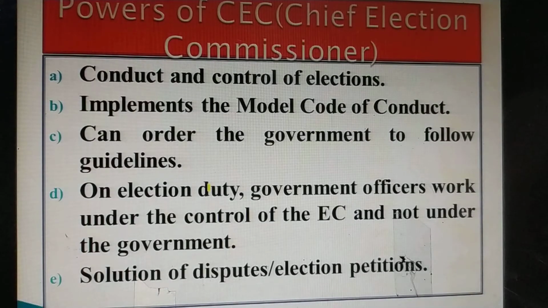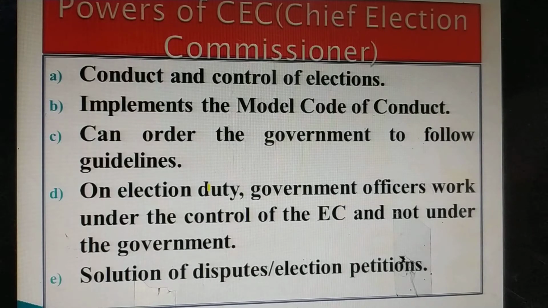Powers of the Chief Election Commissioner. First is to conduct and control the elections in the country. Implementation of the model code of conduct in the country during the elections. It can order the government to follow the guidelines.